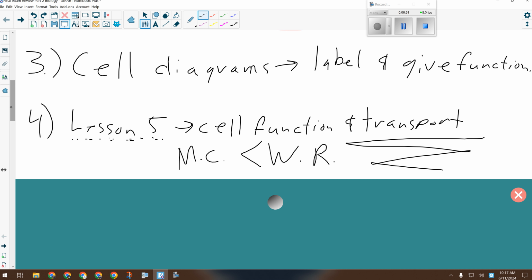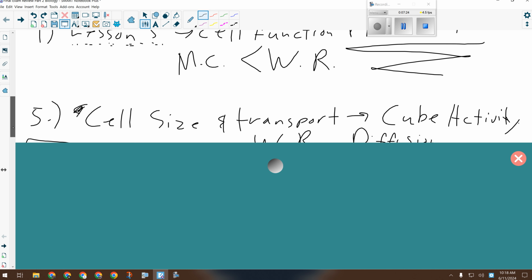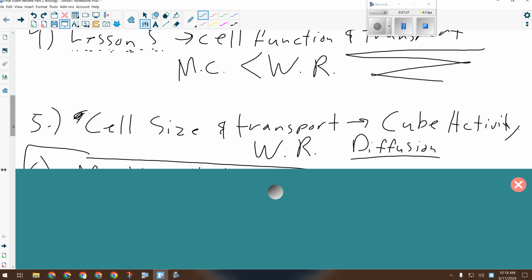So diffusion is the passive transport of any material from high to low concentration within the cell. The failings of diffusion are that it's slow and it's not targeted. If it has to go over great distances, it is not efficient. Things just peter out. They don't get where they need to go, which is why as a cell gets bigger, its ability to transport decreases, and that is the next thing here. Cell size and transport. The cube activity, diffusion.